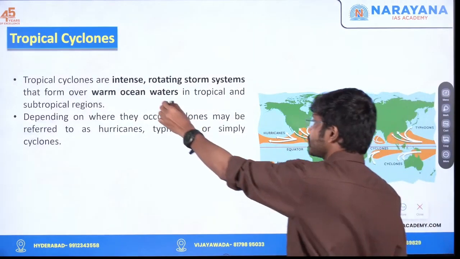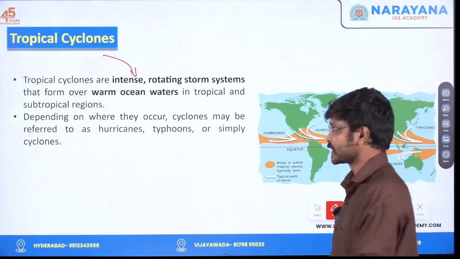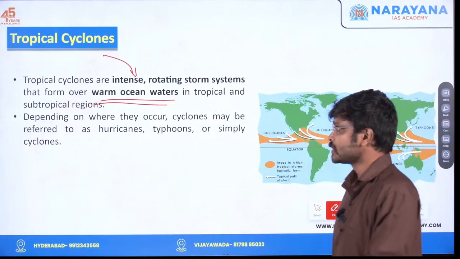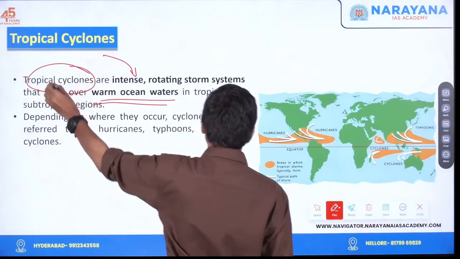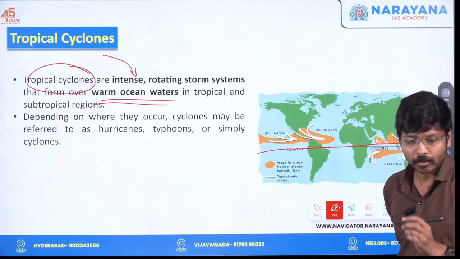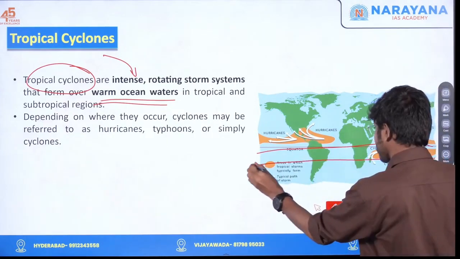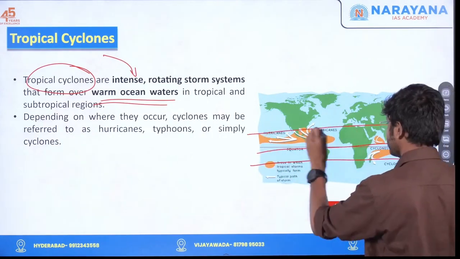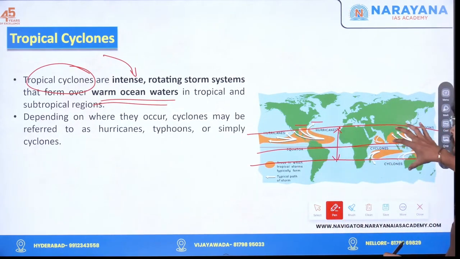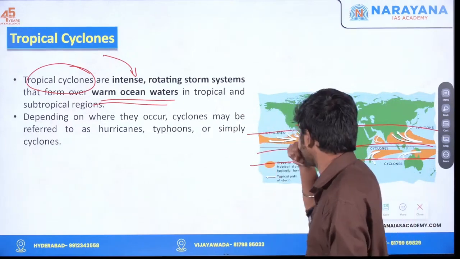So cyclone means what? Cyclones are intense rotating storm systems that form over warm oceans. So this is the technical definition of cyclone. So we have tropical cyclone. Why? Because it is forming only at the tropics, that is between Tropic of Cancer and Tropic of Capricorn. So this area is known as the tropics. It occurs only in this area. So that is tropical cyclone.